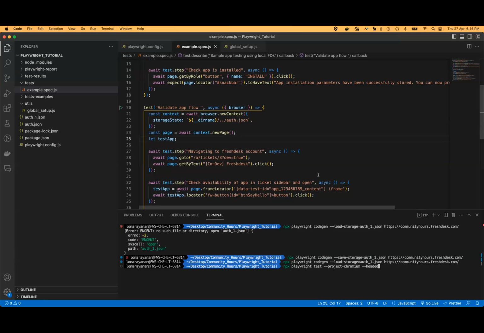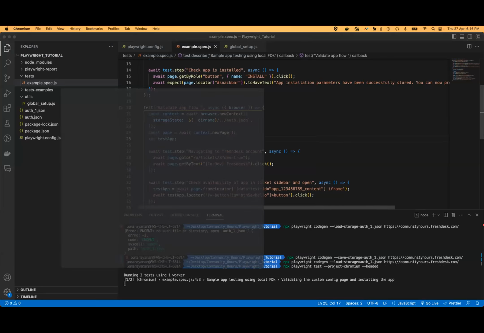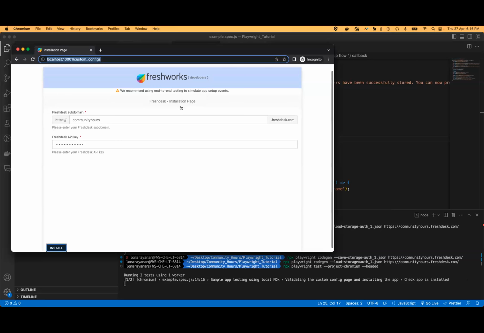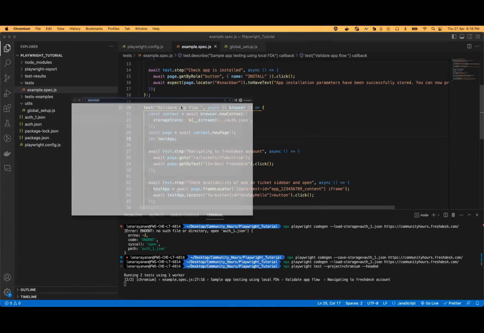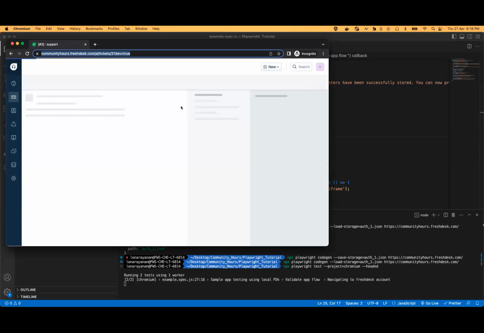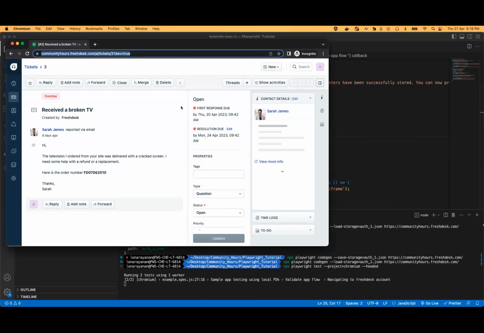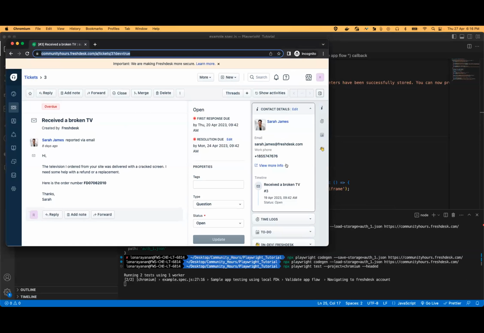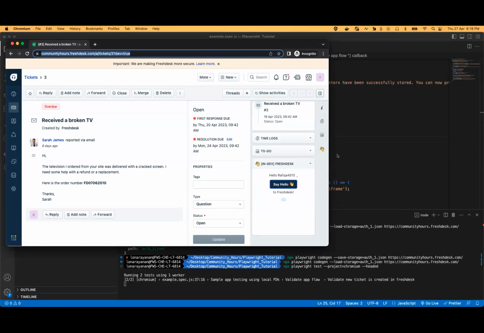Once we run it, it would automatically retry this validate app flow once again, because the first time it failed. Ideally, the second time it would also fail. And if it fails, I will show the report, what happens and how the report is going to look. So if I run the test case, the app would be loaded in dev.